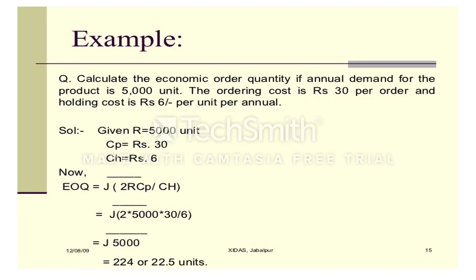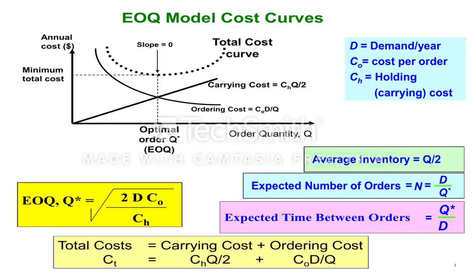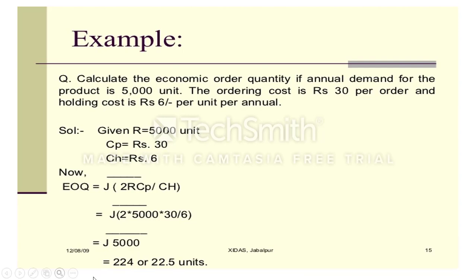So you can use the formula square root of 2D C0 by CC. Capital D is 5000, ordering cost is 30 rupees and carrying cost is 6 rupees. So 2 into 5000 into 30 divided by 6. Then you will get the square root of 5000.